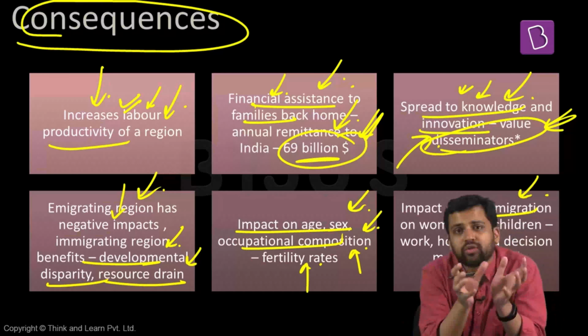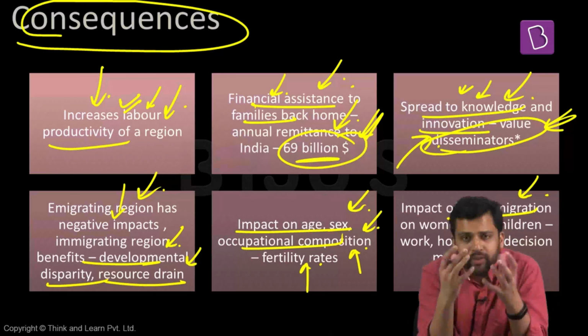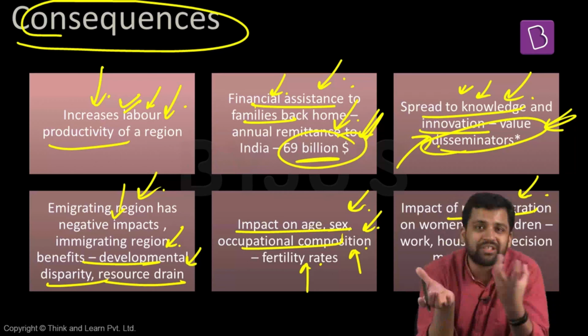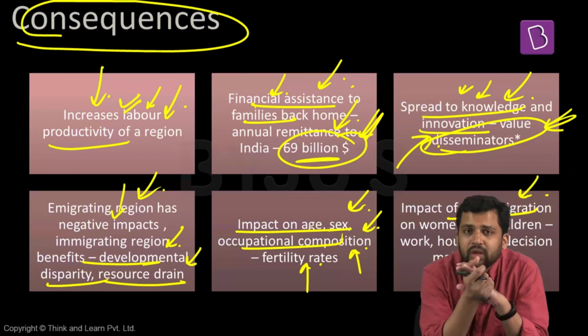Male migration also has an impact on the family which is back home. The women and the children might be impacted. The women now have to take care of the household. There is no supporting hand. Sometimes they are also working in the agricultural sector, so they face a dual burden. They're handling both domestic work as well as the work in the field, and they do not have any support system. So emotional stress can also be high.